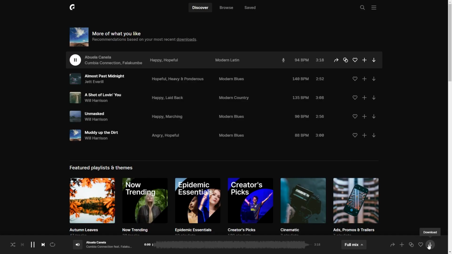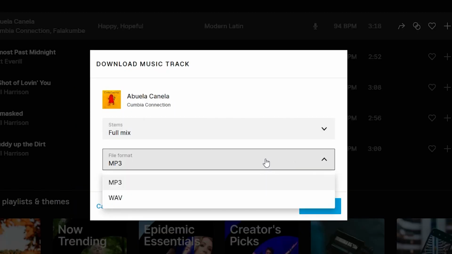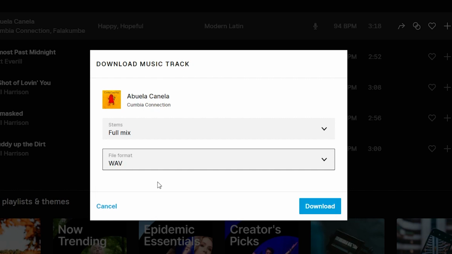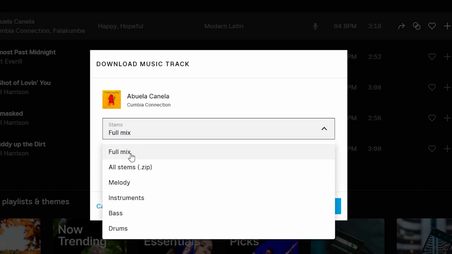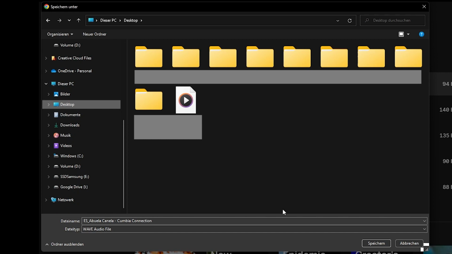For this we can simply download a song via the download button in the player or in the overview. Then a window opens where we can decide if we want to download the song as MP3 or as WAV file. MP3 is more compressed, but the file is smaller, and WAV is bigger but less compressed. Under stems we can also select whether we want to download the normal mix song as a file or, for example, only the instruments, bass or melody track, or all tracks separately, which we can then unpack in a zip file. Once we have started the download, we can simply save the file on our device and then use it like any other audio file.